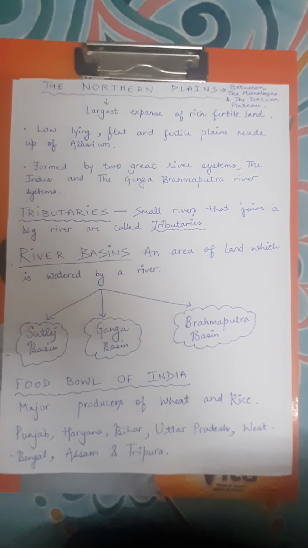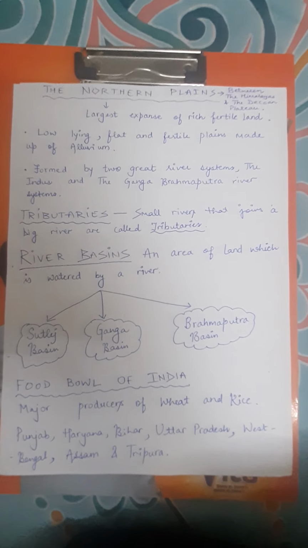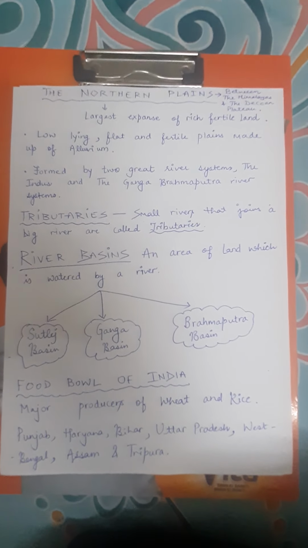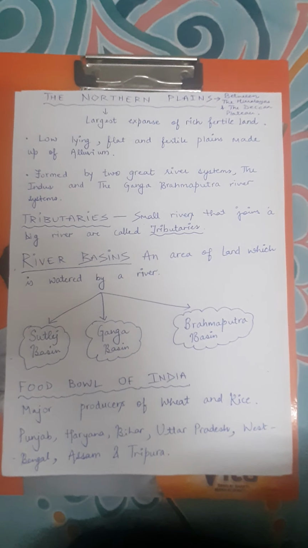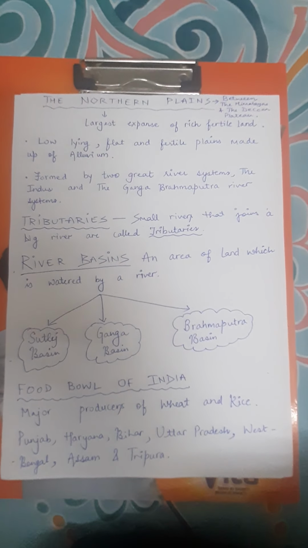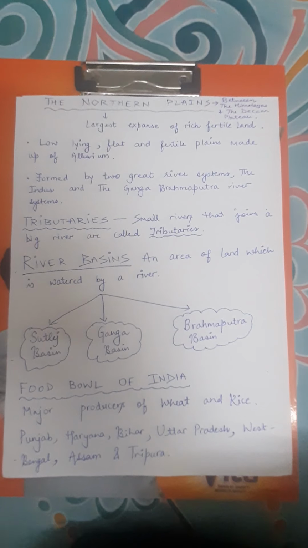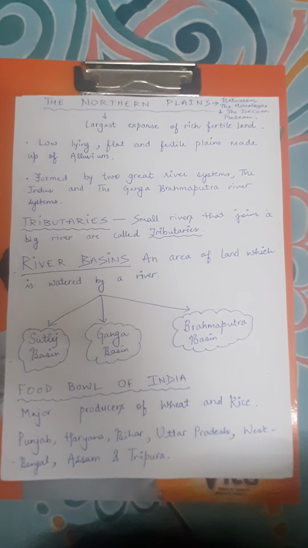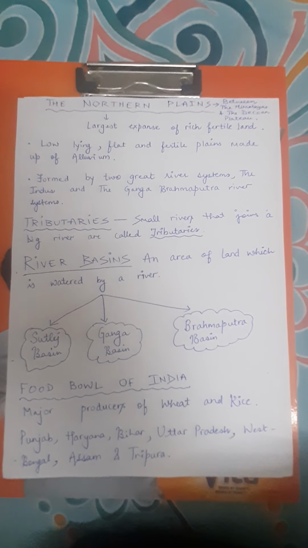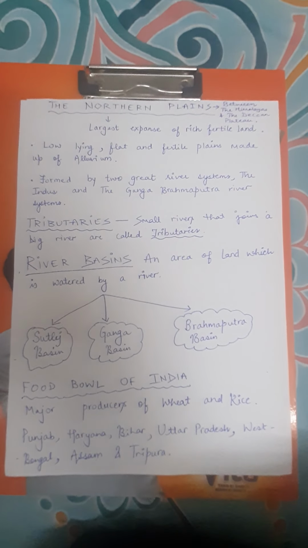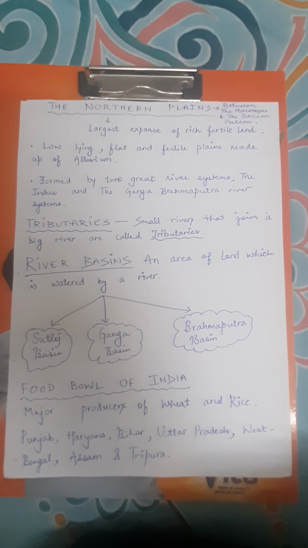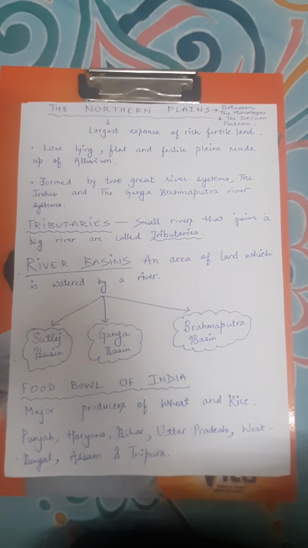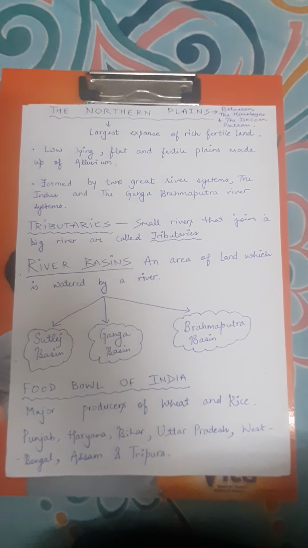Today, we are going to revise the chapter The Northern Plains. The northern plains of India are one of the largest expanses of rich fertile land in the world. It is the low-lying flat and fertile plains made up of alluvium brought by the rivers. These are also known as Indo-Gangetic plains, because these are formed by two great river systems, that is Indus and Ganga Brahmaputra river system. These rivers and their tributaries water the northern plains.